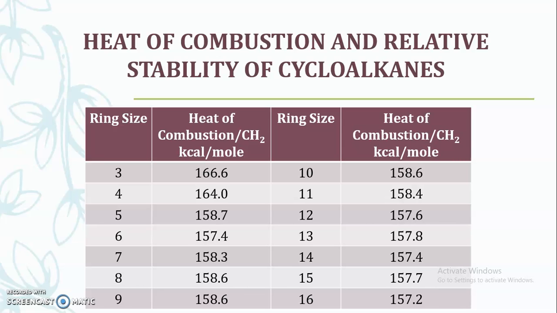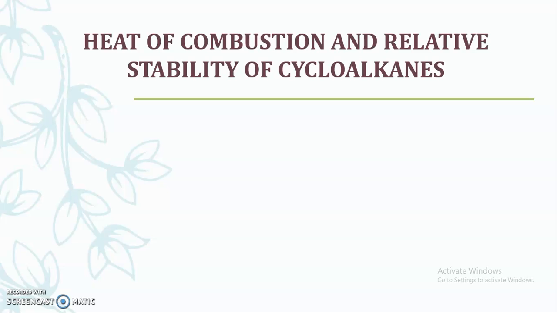Here you can see that the CH2 groups present in cyclopropane evolve more energy when undergoing combustion. So cyclopropane has more energy within it.